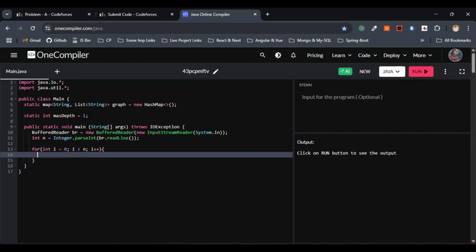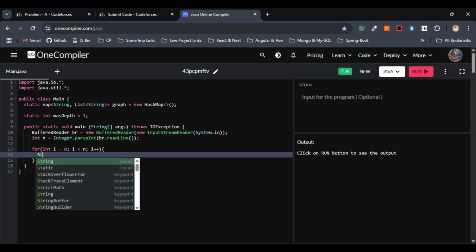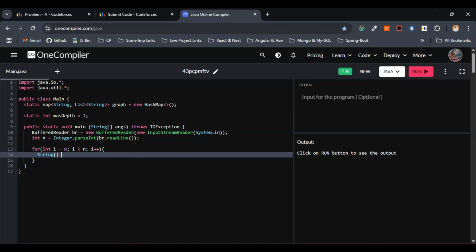This is fine. Within the for loop, we'll read the line and split "A reposted B". It has to be case sensitive as well, so that's what they have given in the question. Here I'll go with a string variable parts, which will be br.readLine().